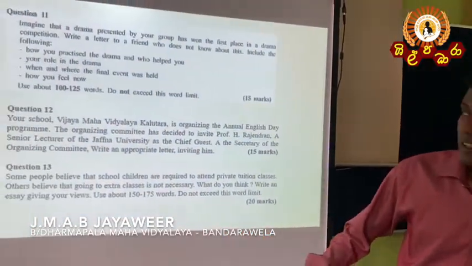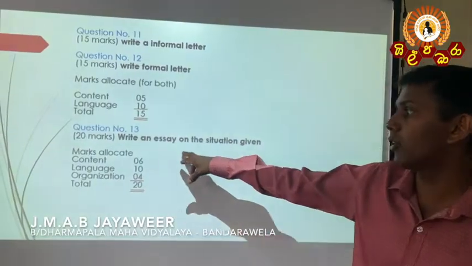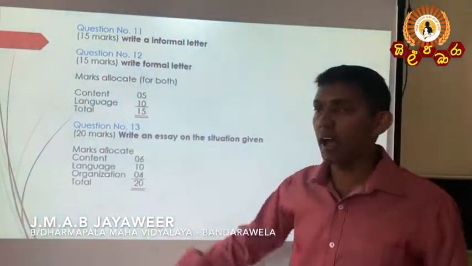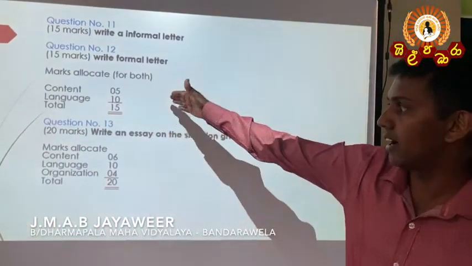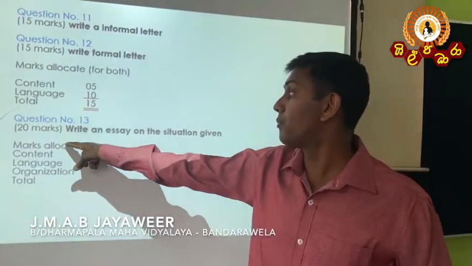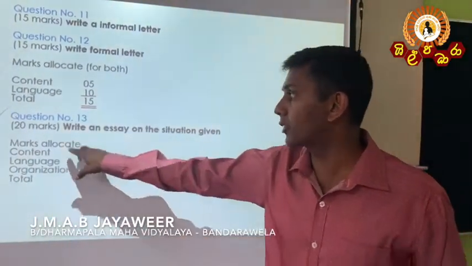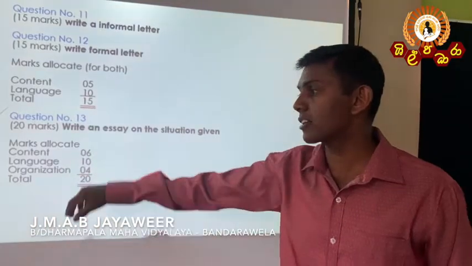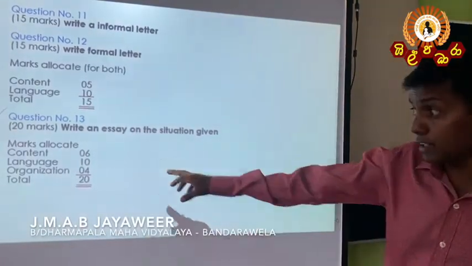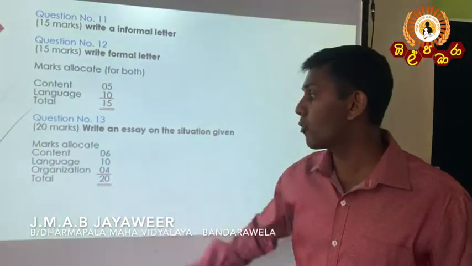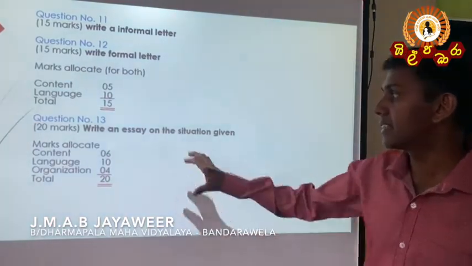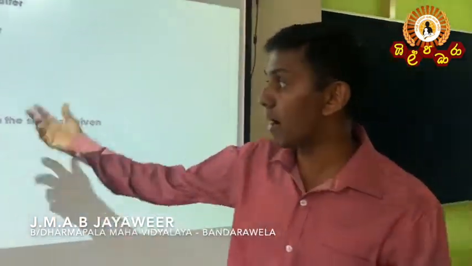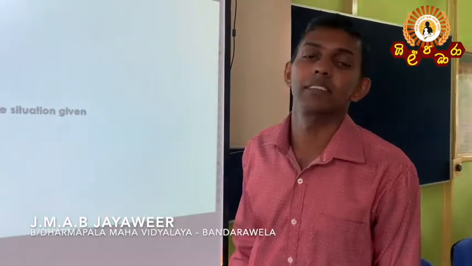Then this is the marks allocation for the last question. 20 marks for essay writing. Out of these 20 marks, 6 marks for content, 10 marks for language, and 4 marks for organization. This is how we give the marks for essay writing.